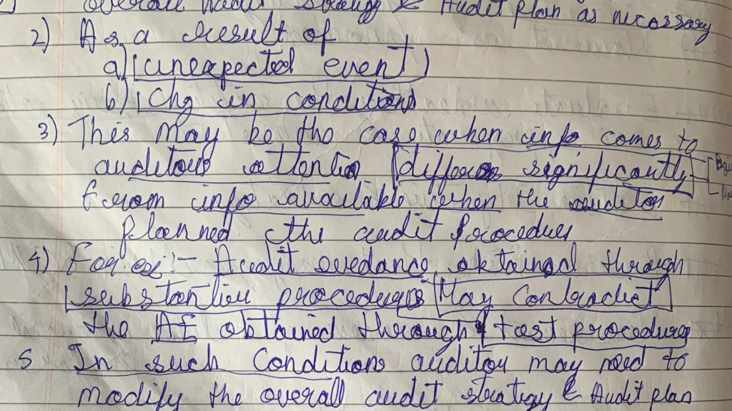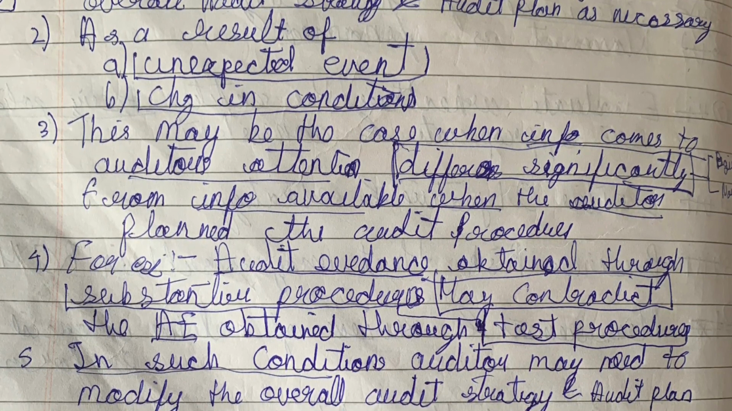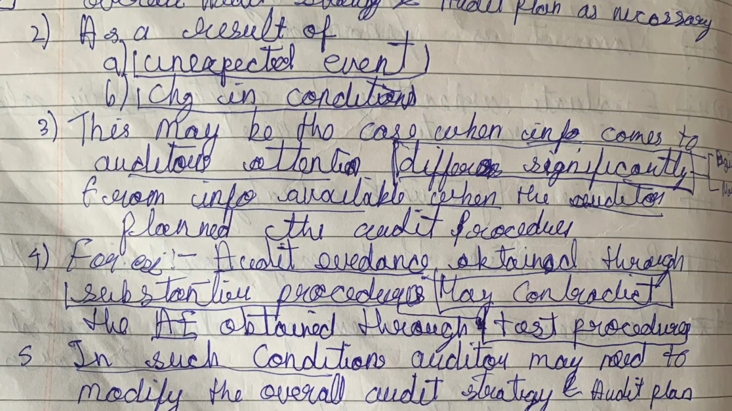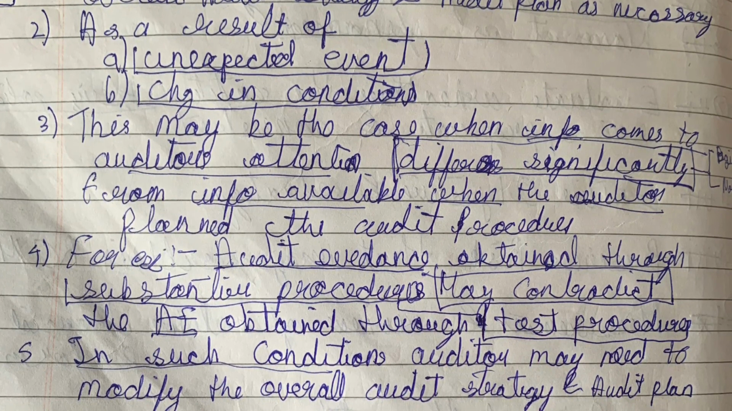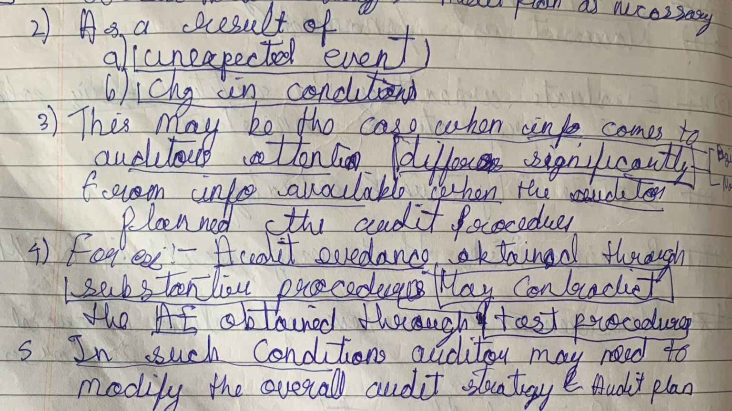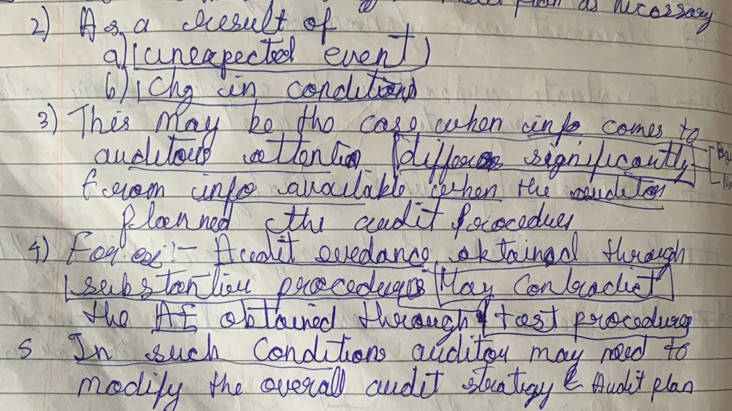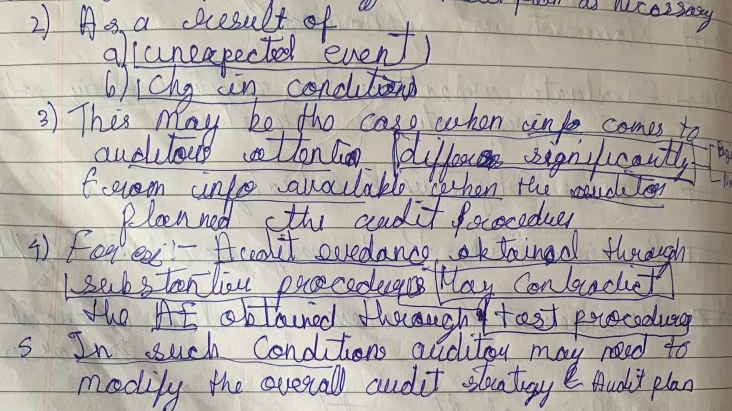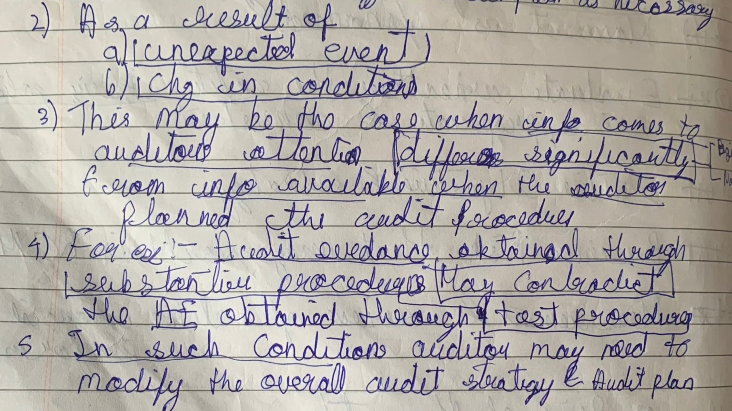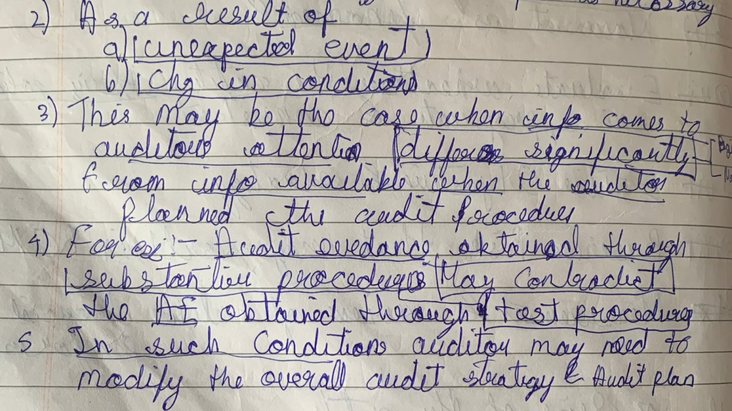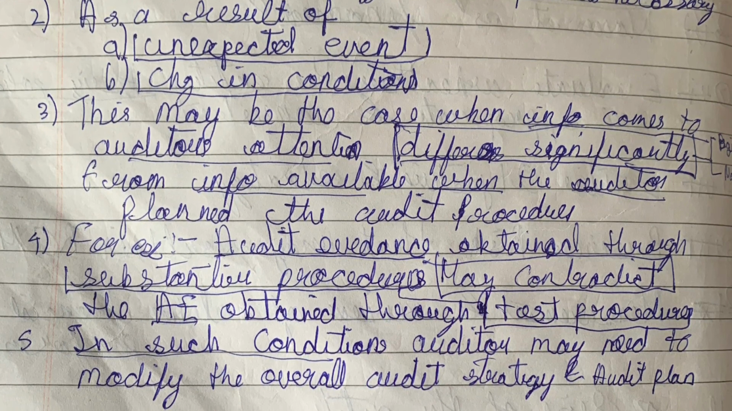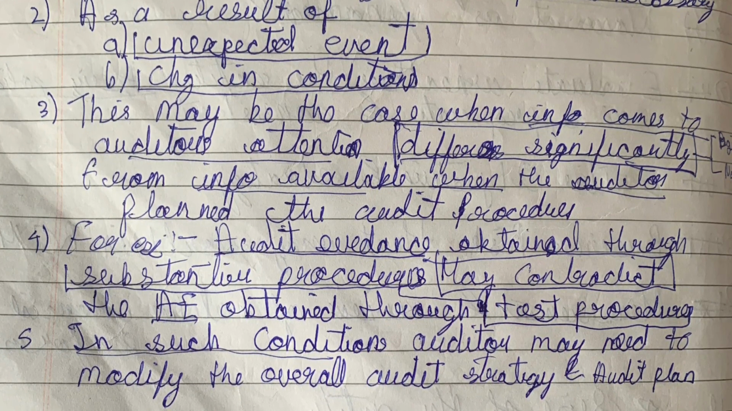Information differs significantly from the beginning to now. Example, we need to give an example for this. The best example is audit evidence obtained through substantive analytical procedure may differ from the audit evidence obtained through test procedure. And next, in such a condition, the auditor may need to modify the overall audit strategy and audit plan.